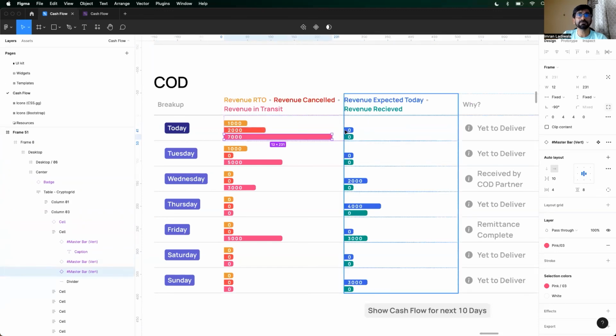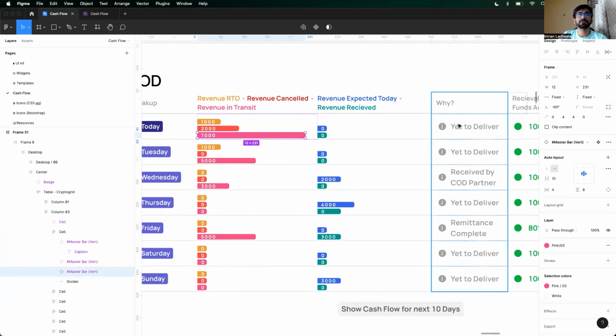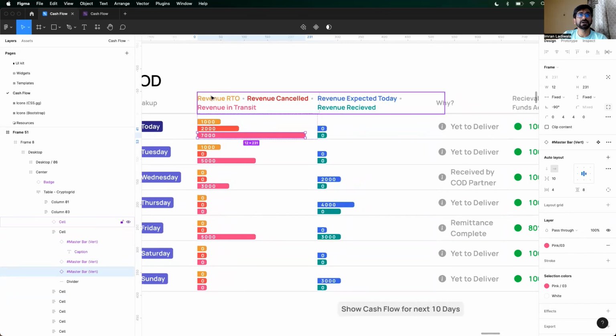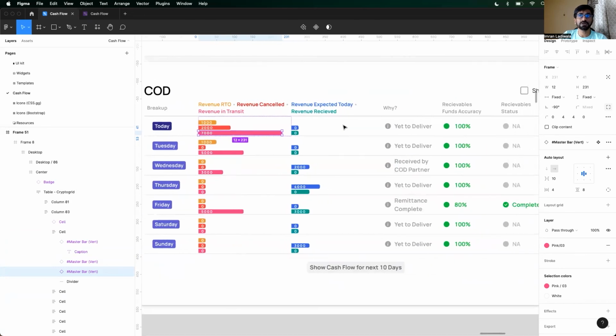Revenue expected today, 0. Revenue received, 0. But why? Because nothing has been delivered, right? This is still in transit. It got RTO'd, it got cancelled, and it's in transit. So aapko aaj kuch paisa nahi milega, right? Are you sure? 100%.